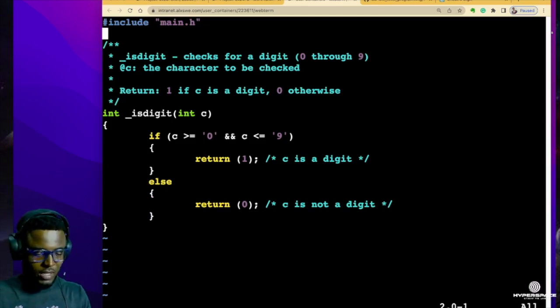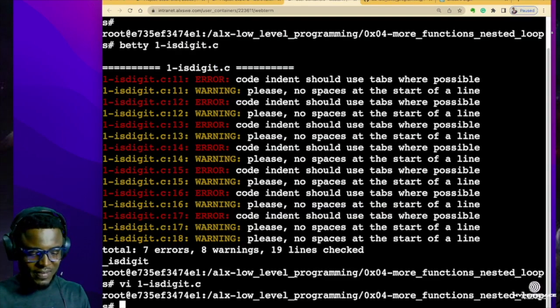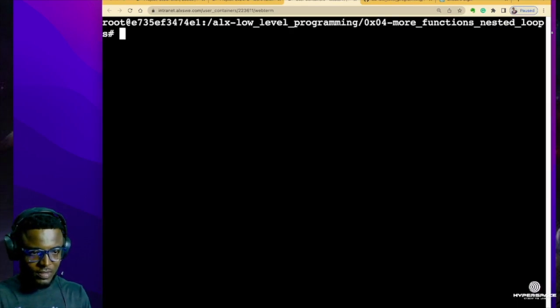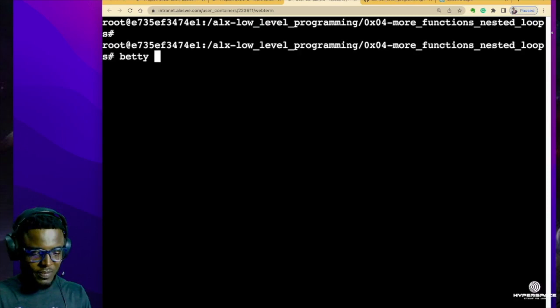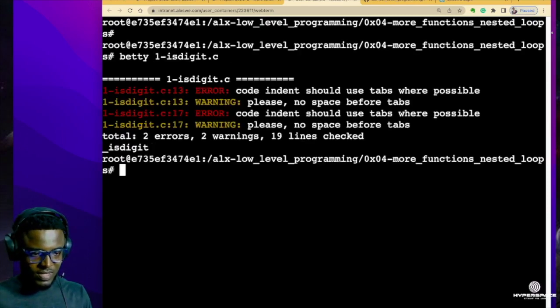So try to do that. Now let's exit VI and Betty our file again. Let me clear my screen. So I'm gonna Betty the name of my file. And as you can see, the errors have actually reduced. And what errors are we looking at here? On line 13 and 17, we have code indent to use tabs. No space before the tabs. So we are looking at space errors as well. So let's go correct that.